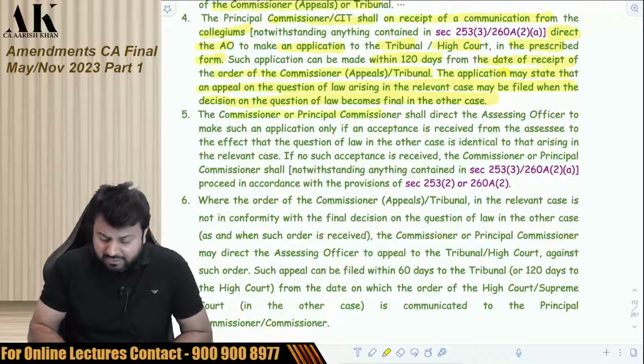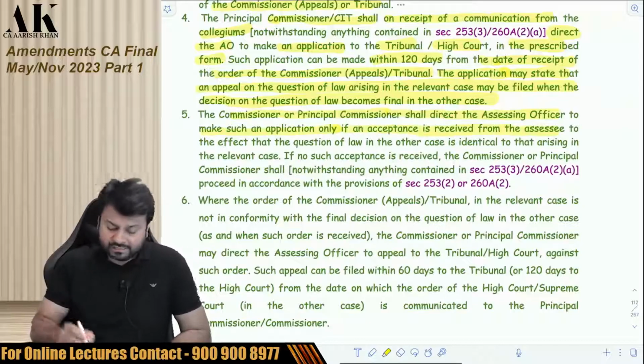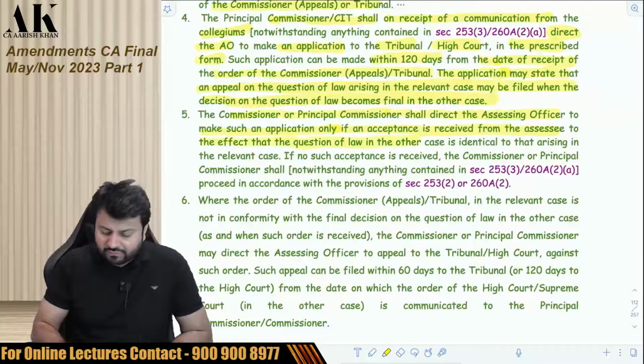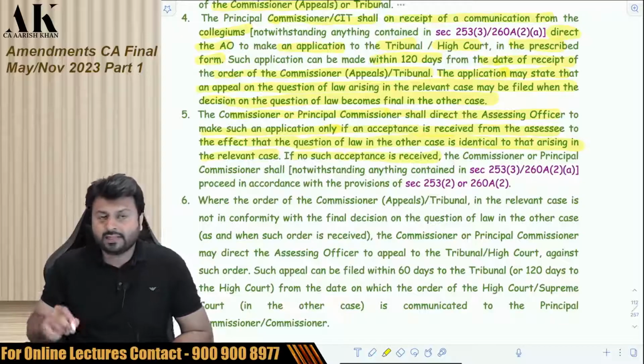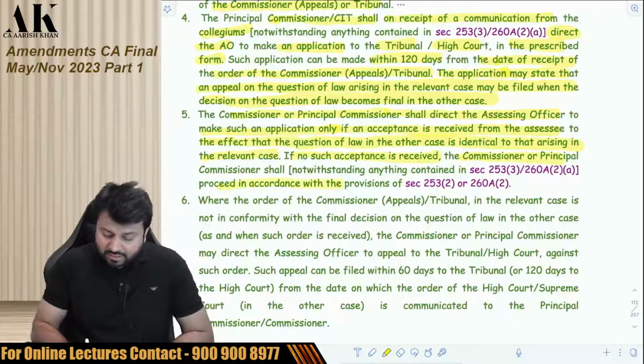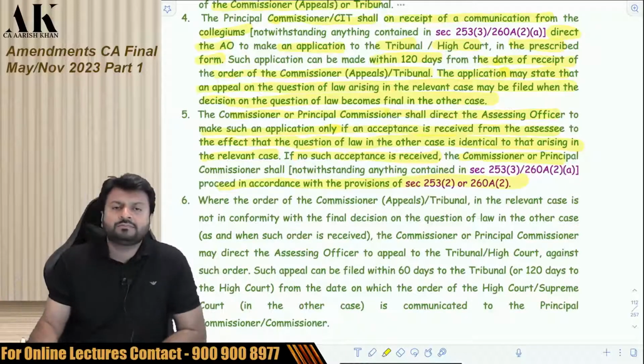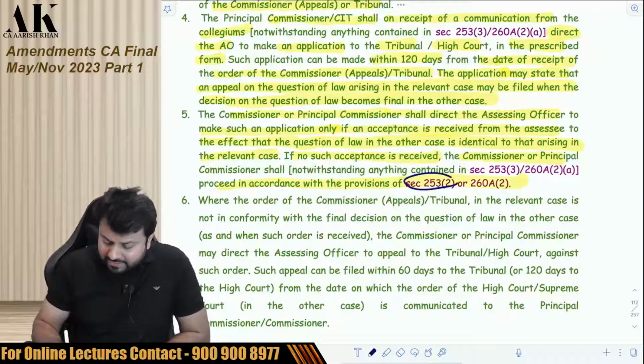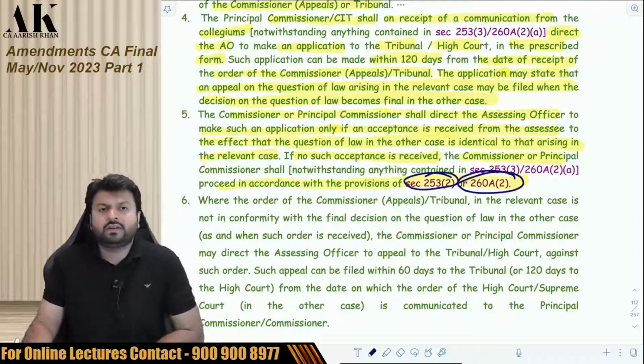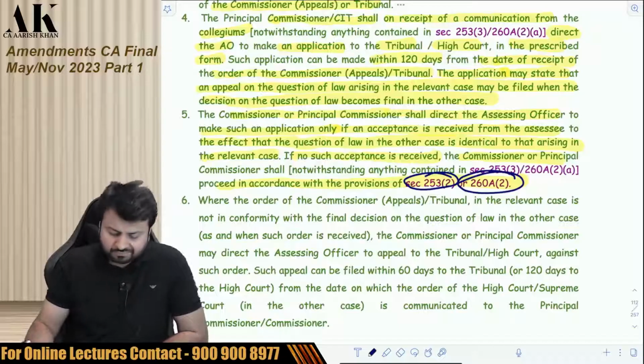The commissioner or the principal commissioner shall direct the assessing officer to make such application only if an acceptance is received from the assessee to the effect that the question of law in the other case is identical to that arising in the relevant case. If no such acceptance is received, then the commissioner shall proceed with the provisions of appeal. The provisions of ITAT appeal are given here and High Court appeal is given here. They can accordingly go for an appeal now.